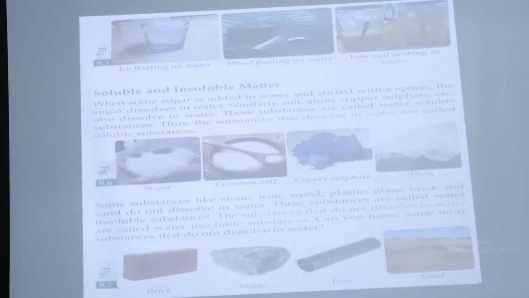If you put stone, iron, wood, plastic, glass, brick or sand in the water, they do not dissolve in the water.